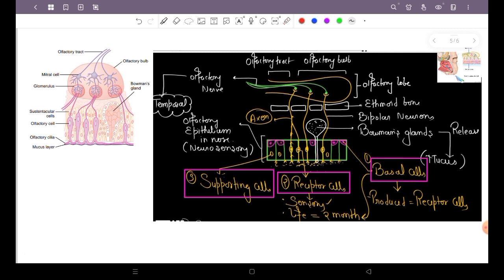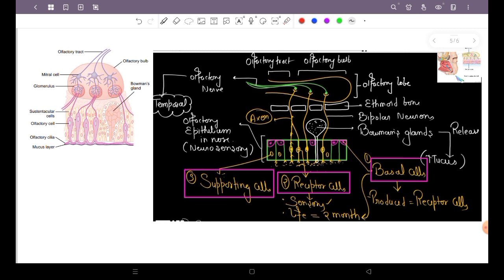In this epithelium, we see four types of cells. The first cells that we see, these small cells, are known as the supporting cells. Now you see a pink structure. This pink layer is known as the basal cell. Over here you can see a gland known as the Bowman gland.